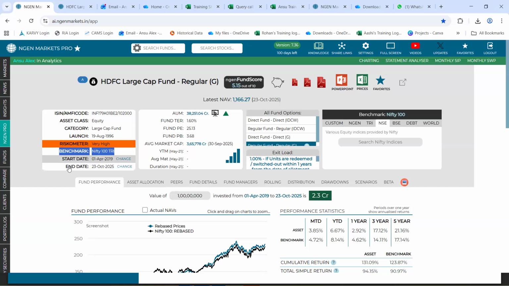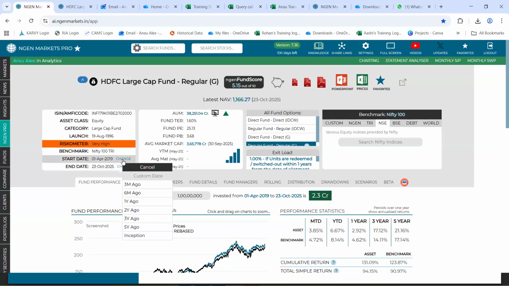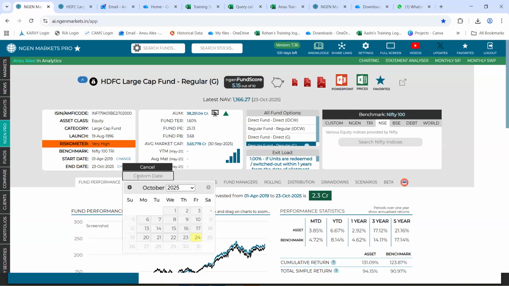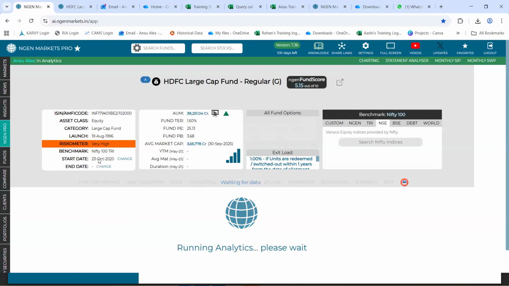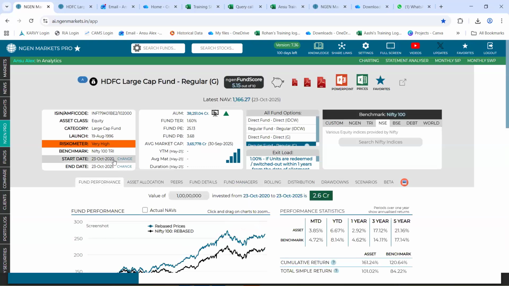Post that, you can see two options mentioned right here, start and end date, both of which could be changed by simply clicking on this change icon. Once you do that, there are certain preset time periods that we have provided for the same. In addition to that, you can also input your custom dates as well. Let's say I take in a time period of 5 years ago. Once you click on that, the start date will automatically be a date which is 5 years from today's date.